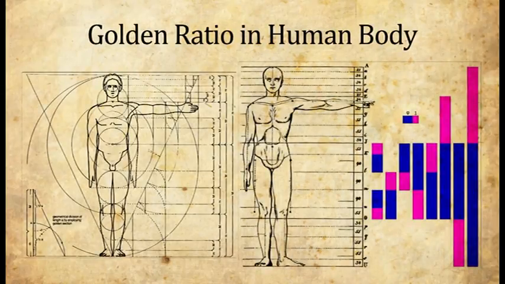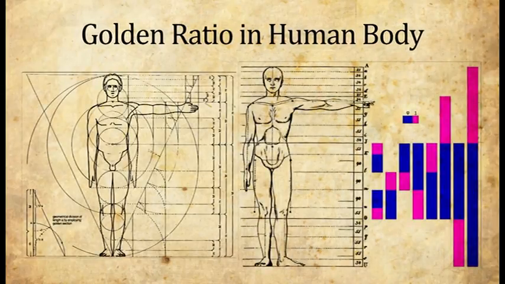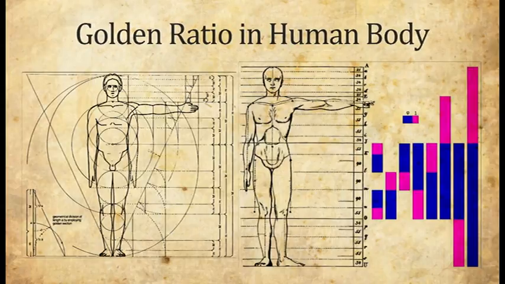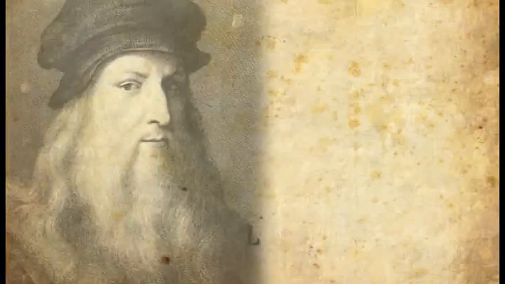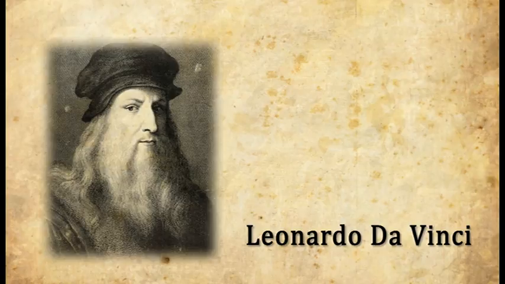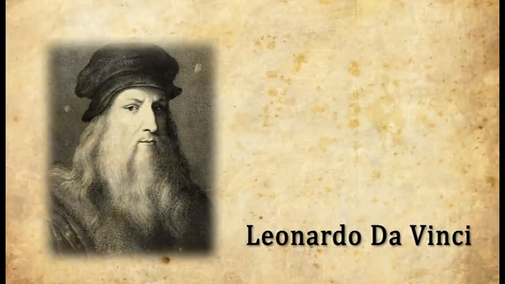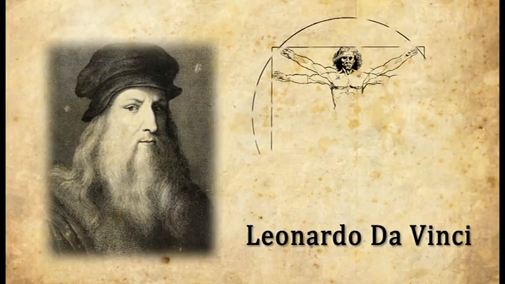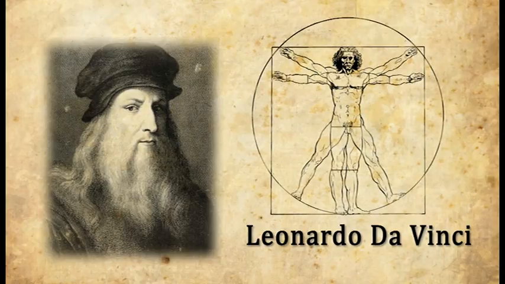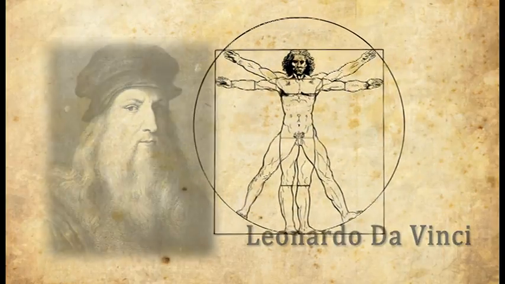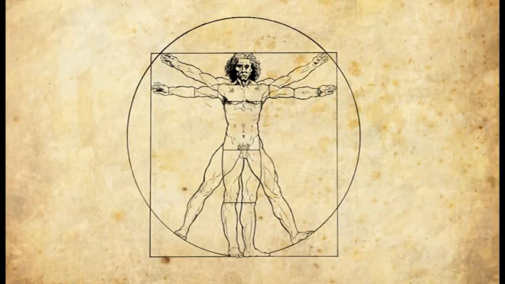Now, there's a fair amount of Fibonacci in our body. A person who explored this is the famous Renaissance painter Leonardo da Vinci. You know about his art, but did you know that Leonardo was quite a mathematician also? Let's look at one of his famous pieces of work, The Vitruvian Man, which is Leonardo's study of the proportions of man. You must have seen it somewhere, but have you ever wondered what all those lines are about?